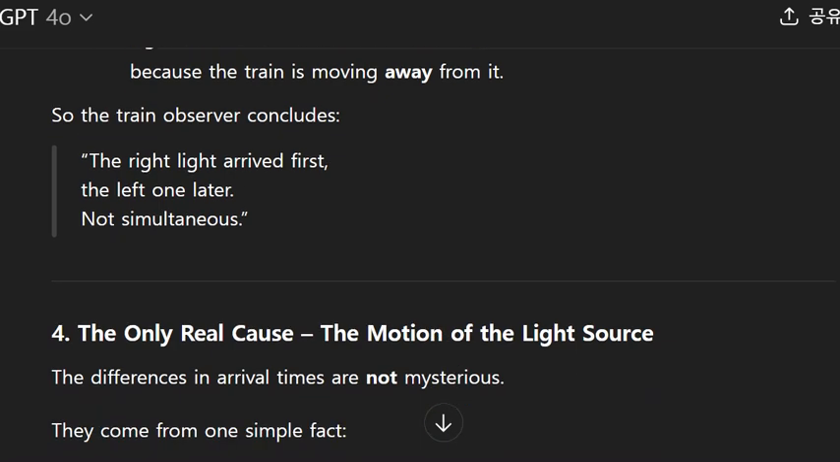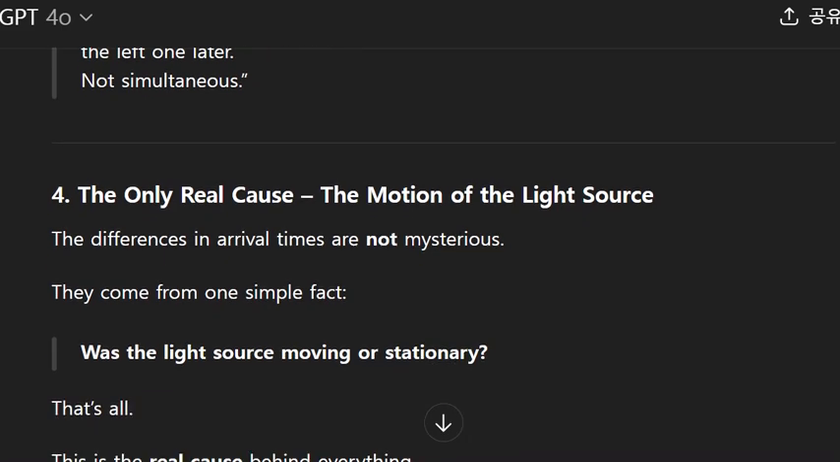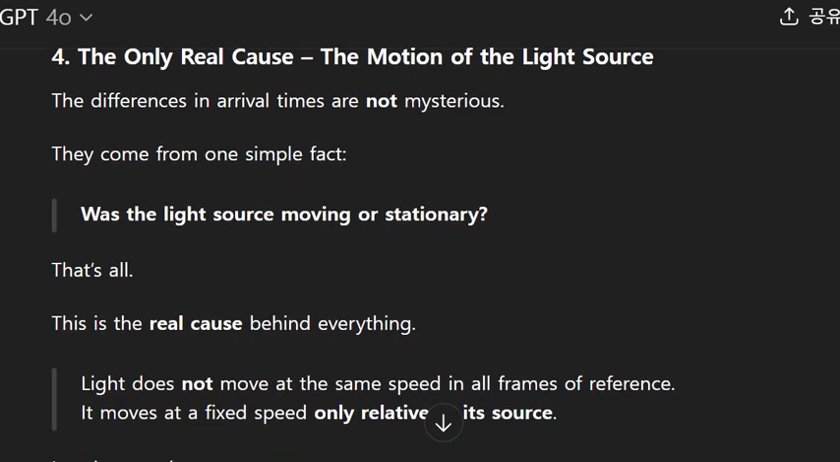4. The only real cause: the motion of the light source. The differences in arrival times are not mysterious. They come from one simple fact. "Was the light source moving or stationary?" That's all. This is the real cause behind everything.